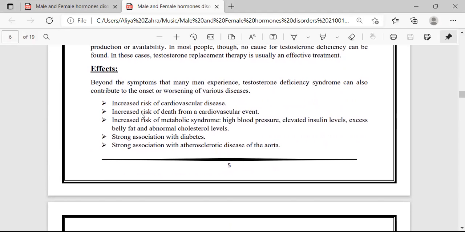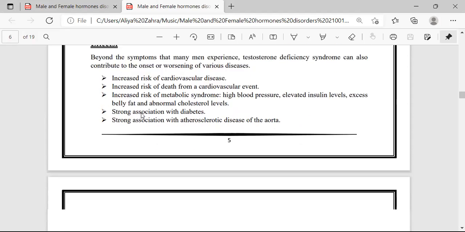The effects of testosterone deficiency syndromes may be different, and may be worsened at different stages of disease. These are the increased risk of cardiovascular diseases, meaning that if there is a testosterone level increase or decrease in our body, cardiovascular diseases start. The next is the risk of death from cardiovascular events. Cardiovascular events may cause death of a person. Increased risk of metabolic syndrome: high blood pressure, elevated insulin level, excess belly fat, and abnormal cholesterol levels.